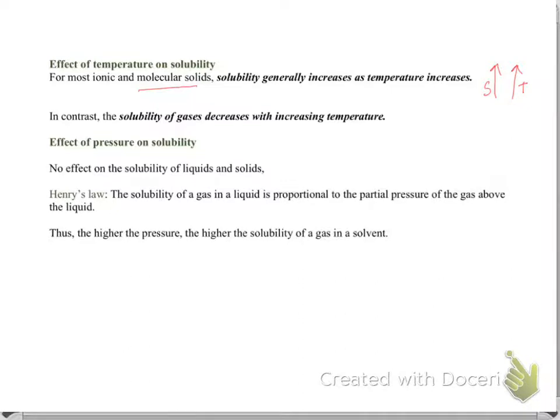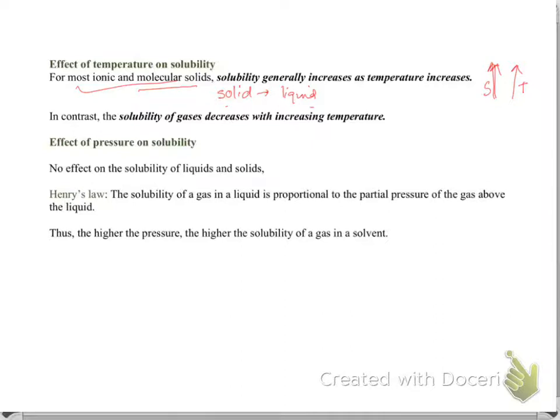This is very important: in the first case, I'm talking about the solubility of solids in liquids, and we are saying that the solubility of solids in liquids increases as temperature increases. But the solubility of a gas in a liquid is the opposite. It decreases with an increase in temperature.